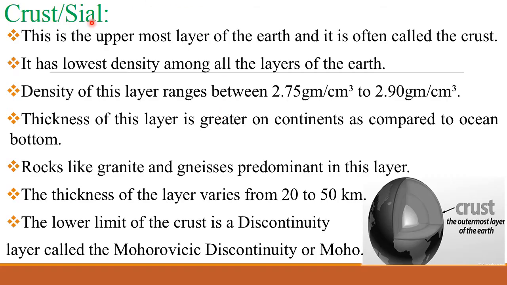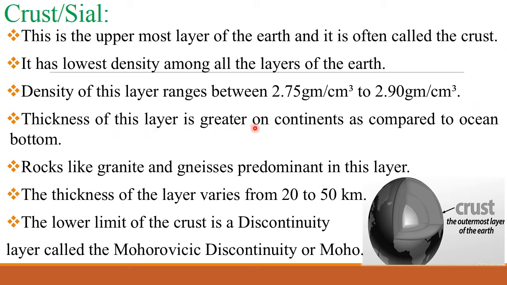Sial or crust. This is the uppermost layer of the earth and it is often called the crust. It has lowest density among all the layers of the earth. Density of this layer ranges between 2.75 gram per centimeter cube to 2.90 gram per centimeter cube.